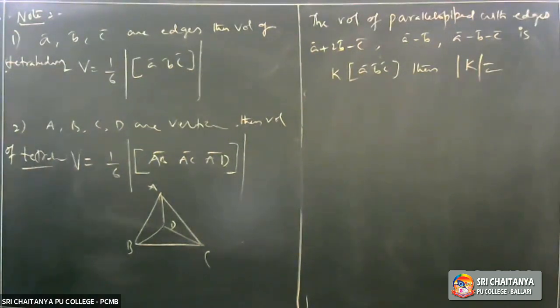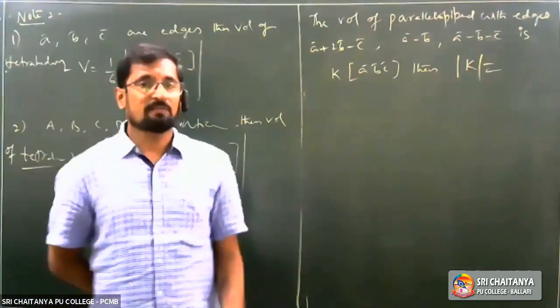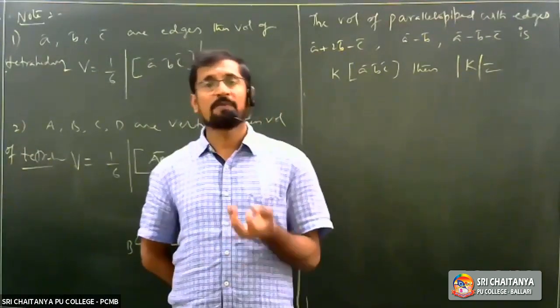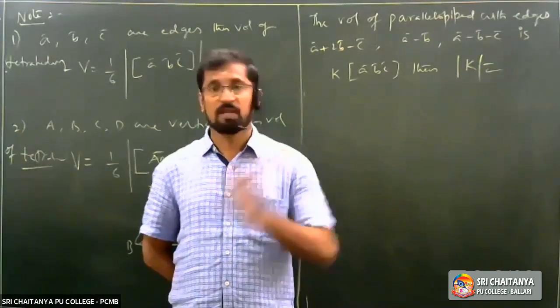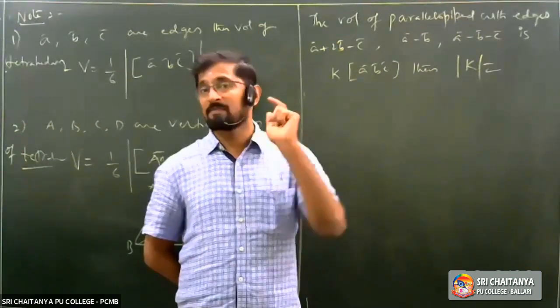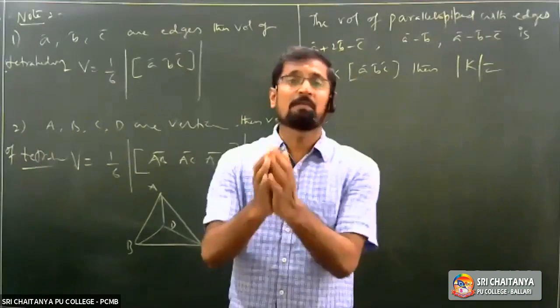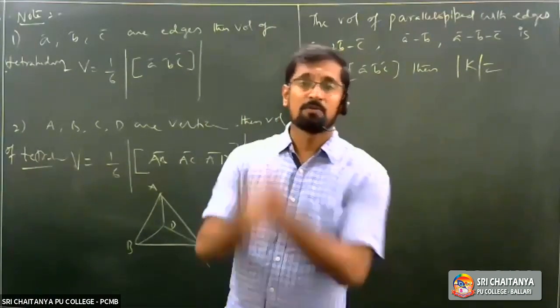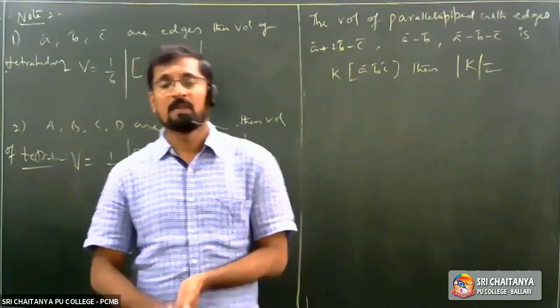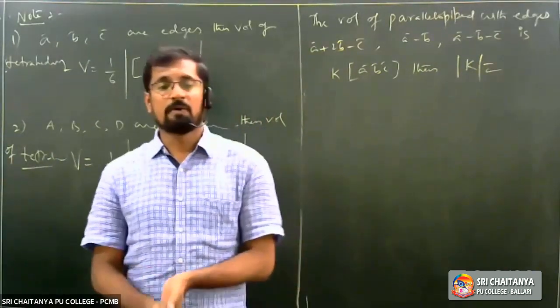Why? Because in the answer it has given you K times of box ABC, which means yesterday we have done one problem by taking L bar, M bar, N bar outside. So in the answer it is K times of box ABC, which means you should take box ABC outside and find the determinant. You come and start doing that problem. I will discuss that on the board.